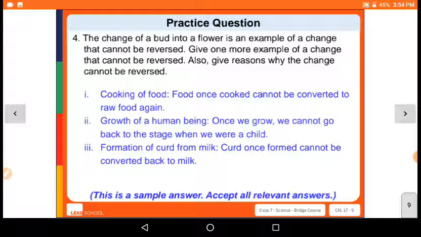Growth of a human being. First we were a child, now we have grown up. Now you are at the age of 12 or 13 or 14. Now if you want to go back 3 years, you can't. So yes, this is irreversible. From milk we make curd, which we call dahi. From dahi, can we go back to milk? No, we can't make milk from dahi. We make curd from milk. We can't get milk from curd, right? So these are the questions. Write it in your notebook.